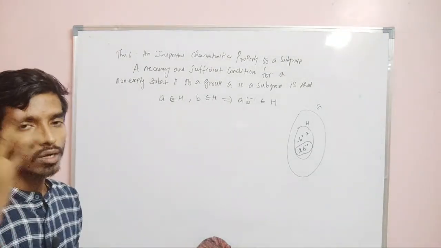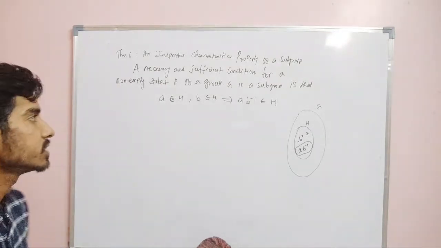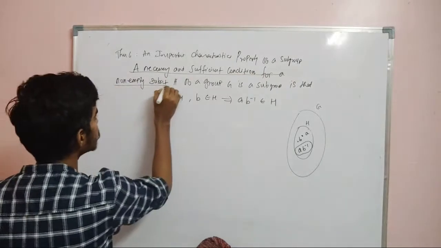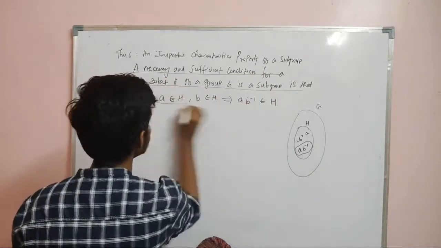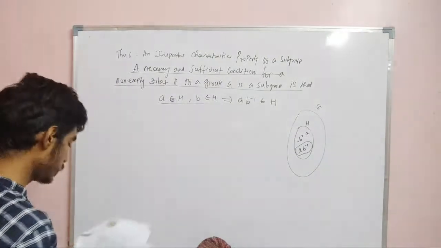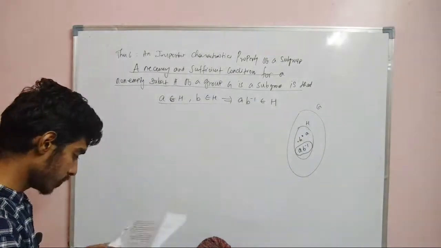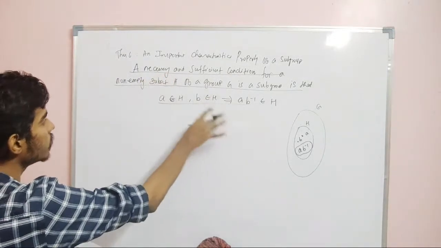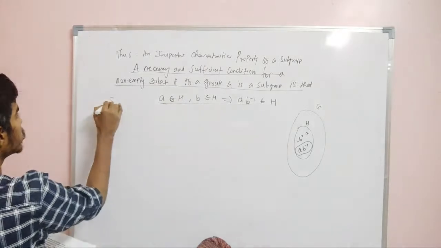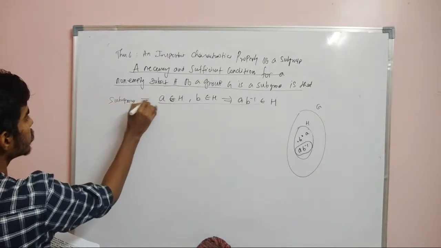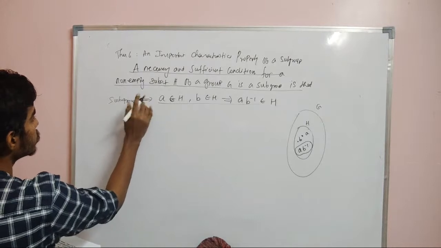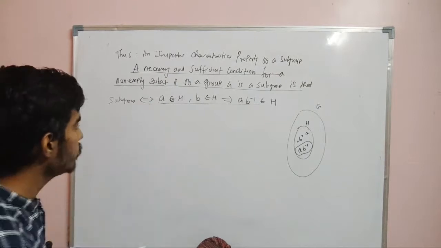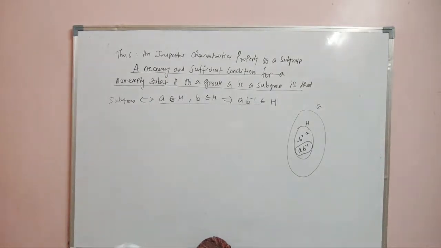So first we started with 4 and then 2, now we are restricted to one condition, which is the necessary and sufficient condition for a non-empty subset H of a group G to be a subgroup: that A belongs to H, B belongs to H means AB inverse belongs to H. Now we will assume that it is a subgroup, and we will prove this condition. So we mean subgroup if and only if A belongs to H, B belongs to H, AB inverse belongs to H.